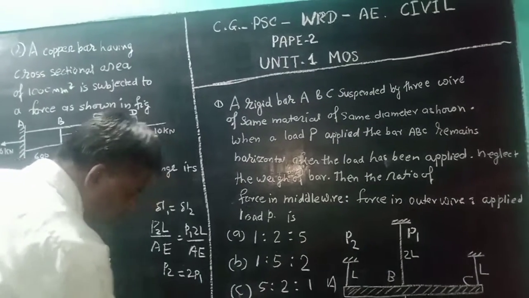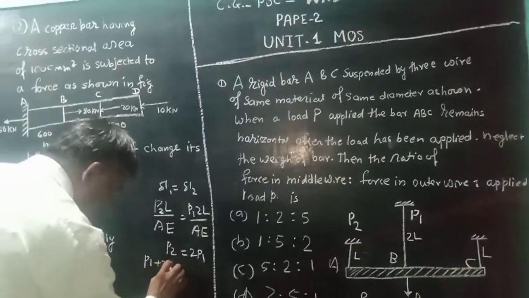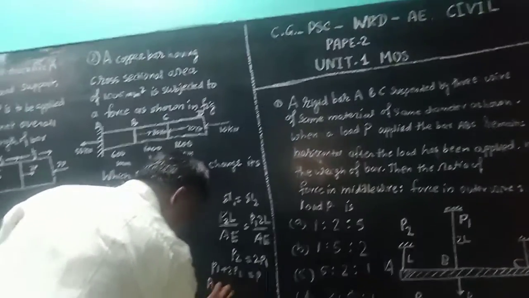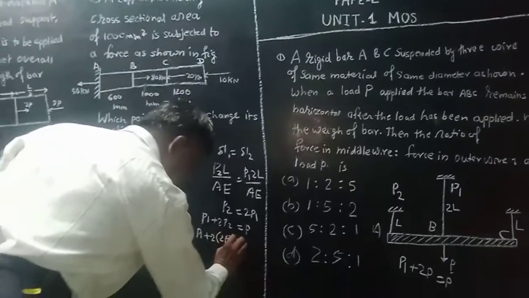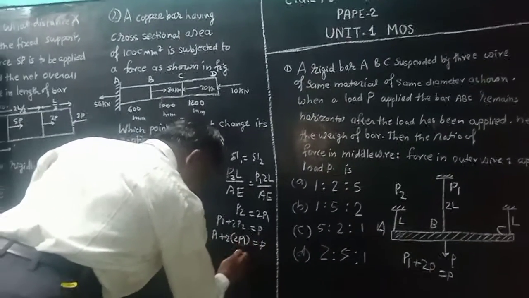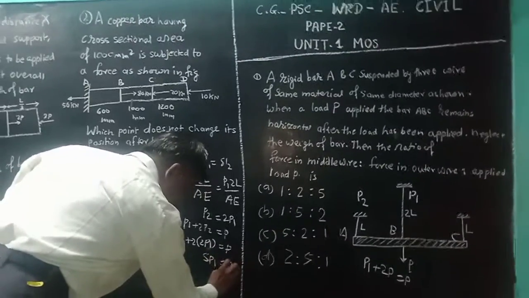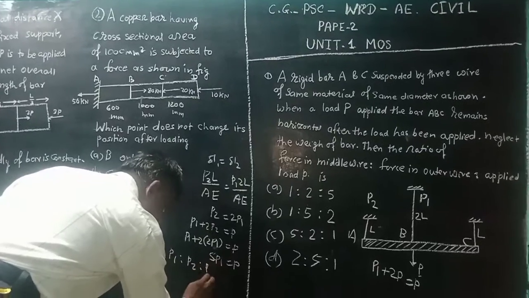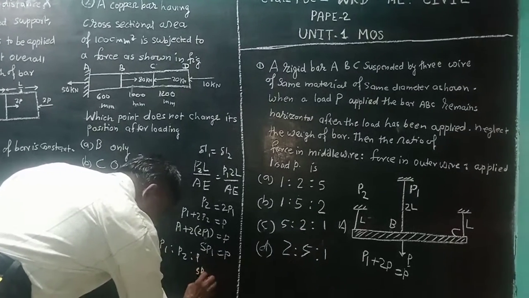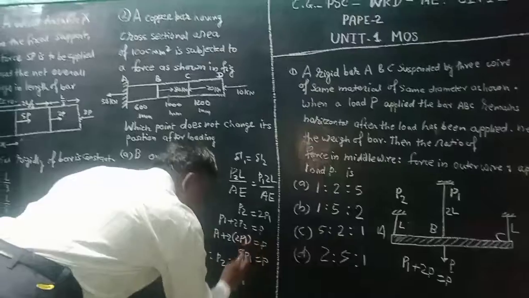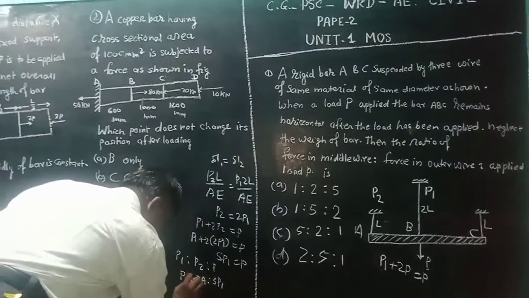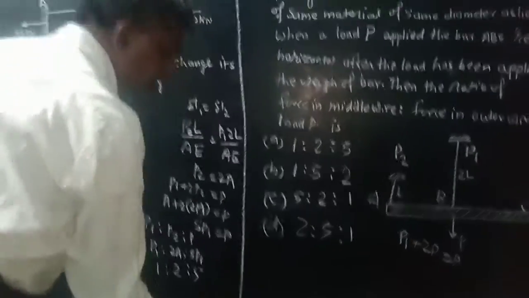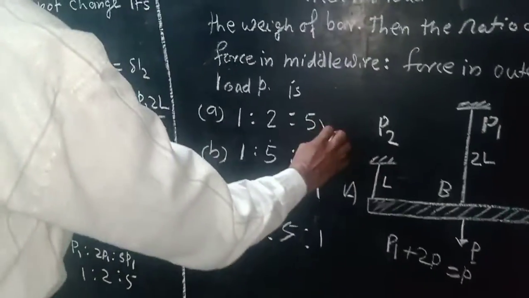But we know that P1 plus 2P2 is equal to P. So P1 plus 2 into 2P1 is equal to P, that is 5P1 is equal to P. So ratio of P1, P2 and P: P is equal to 5P1 and P2 is equal to 2P1 and P1 is equal to P1. So therefore the ratio is 1 to 2 to 5. So the answer of this ratio is 1 to 2 to 5. This is correct option A.